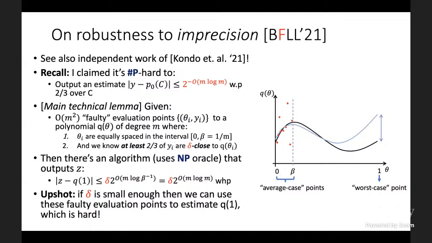It's a hard problem because if we think back to our prior construction, we've encoded the output probability of our worst case circuit C in Q of 1. So that's a hard problem. And what we're saying is even computing these faulty evaluations, as long as delta is sufficiently small, like 1 over 2 to the m log m, is as hard as computing the worst case point, which is sharp P hard. Okay, again, let me stop and just make sure, if there's any questions, please ask them.